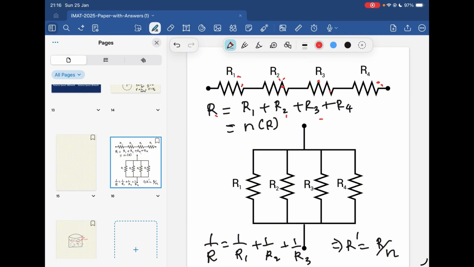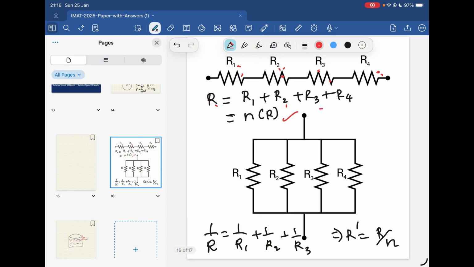So if you have the same resistance, it is the number of resistors multiplied by the resistance. So it is N into R.